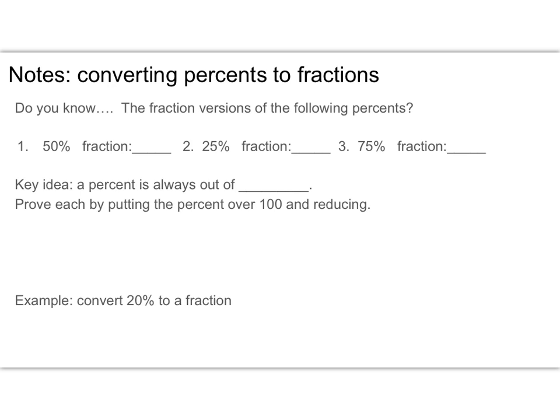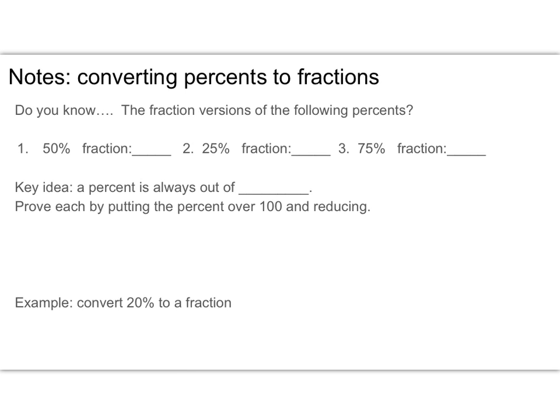All right, so for 50%, that fraction is 1/2. For 25%, the fraction is 1/4. And for 75%, the fraction is 3/4.